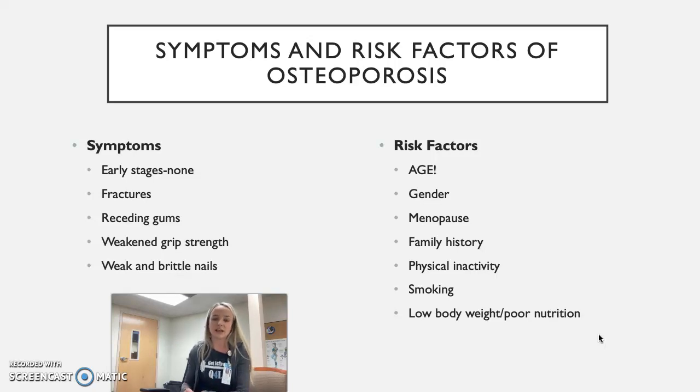It does run in families, so you can have a genetic risk factor that will make you more susceptible to developing osteoporosis. Physical inactivity: doing weight-bearing exercises will increase bone density. So if someone's inactive, they're not adding to that bone density. It's just going to be all based on what their body's creating. So those that are physically inactive have a higher incidence as well. Smoking causes a lot of things, so it also causes osteoporosis. And then also low body weight and poor nutrition. There have been cases of osteoporosis seen in younger females that, for example, had an eating disorder, and also males. So if you're not getting proper nutrition, calcium, all that stuff, your bone density is going to go down due to not having adequate nutrition.